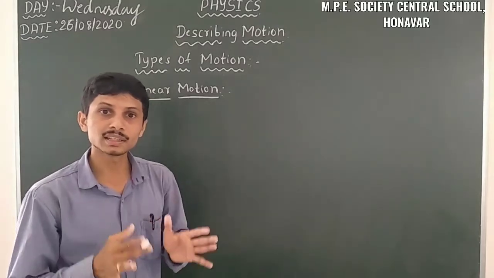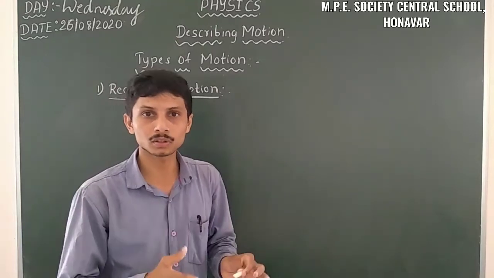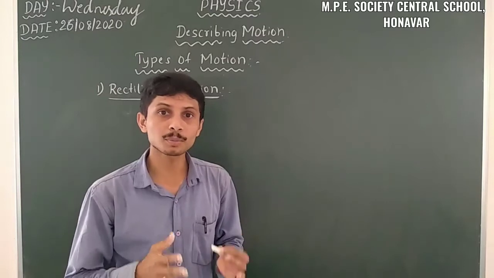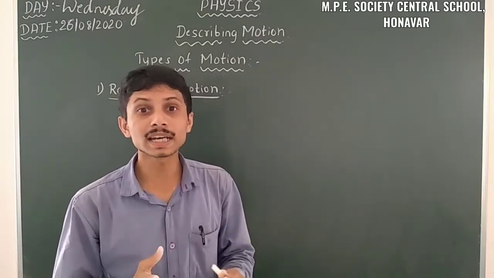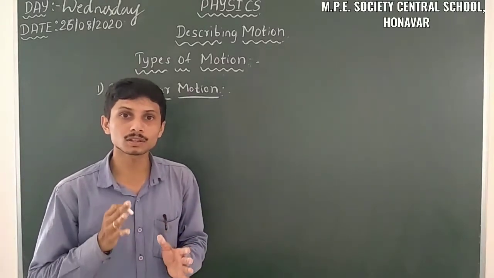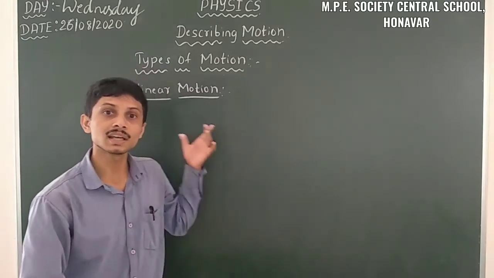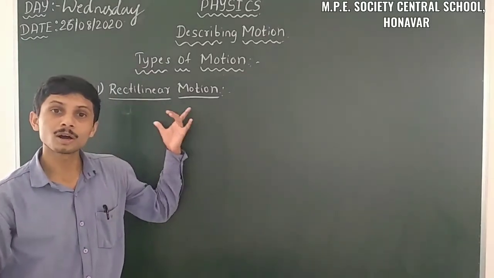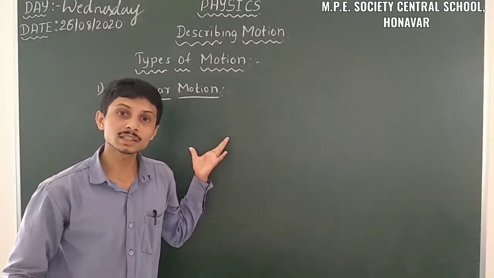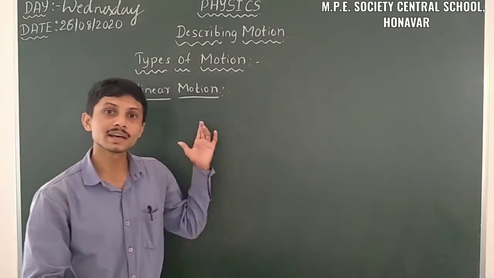When the term linear comes, like a linear polynomial, that means a polynomial having degree 1. When we take the graph of a linear polynomial, we get a straight line. So when an object takes a straight line path, we call it a rectilinear motion. That means it's a motion along a straight line, a change in position in a fixed direction.